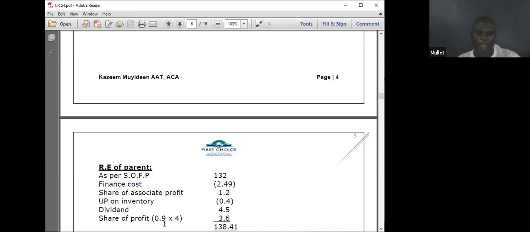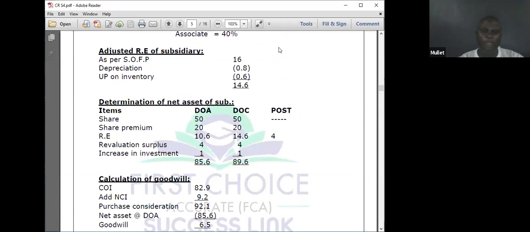Share of profit. Now for the post-acquisition, let's go to the post for the share of profit. After adjusting as per SOFP 16, depreciation 0.8, unrealized profit 6, everything will give us 14.6. The share capital still remains the same. The question says that the share premium remains the same. I will now bring the 14.6 down. Share of post: 14.6 minus 10.6, date of consolidation minus date of acquisition, will give me 4.